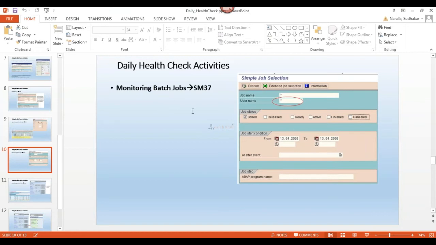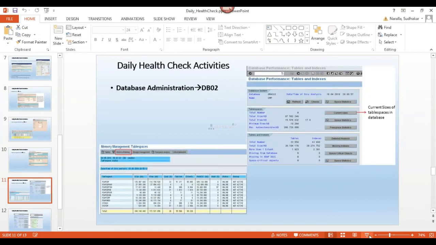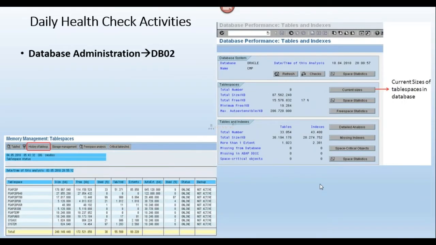So this is the cancelled background jobs information, SM37. Okay, DB02. DB02 is used for database performance, and I can see the database-related history information. By DB02, here is the total size of my database and the total free size of my database.